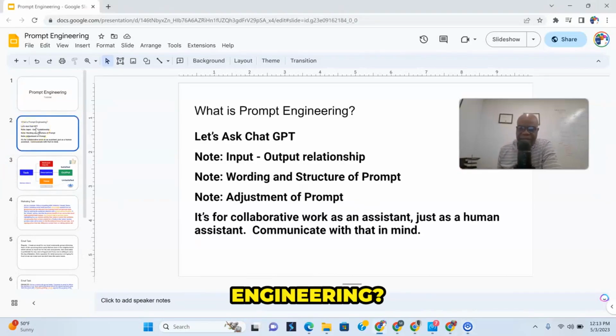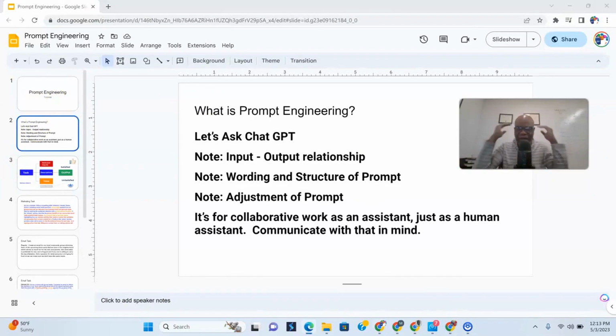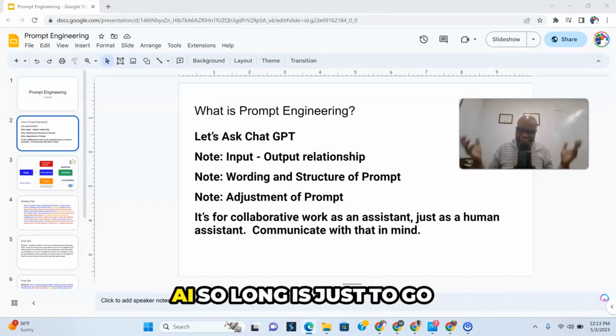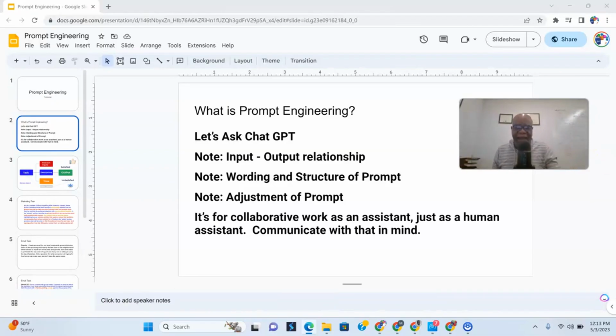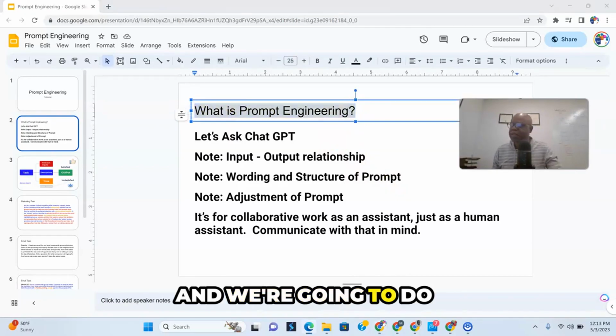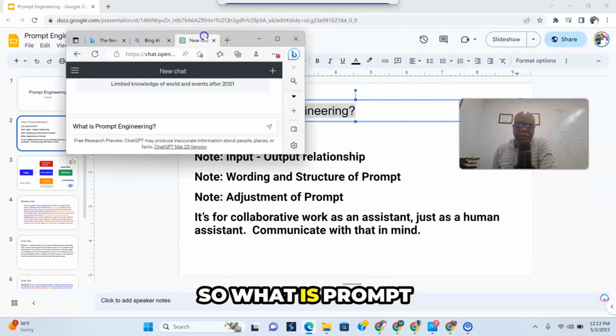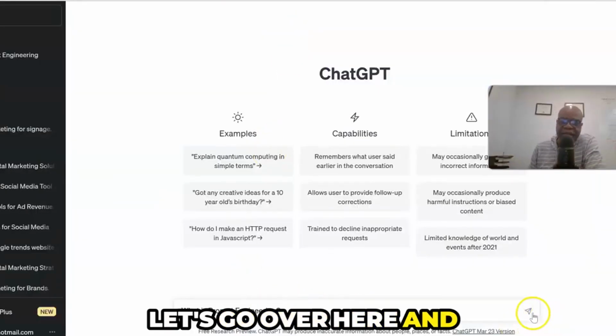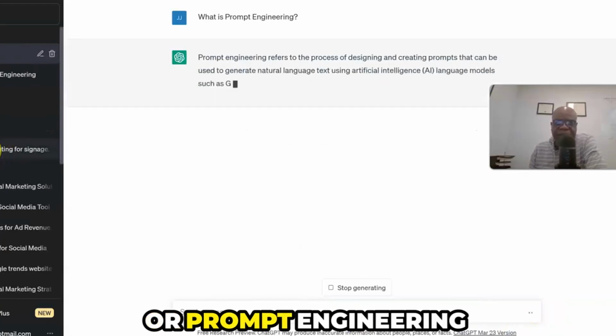So what is prompt engineering? I always like to ask now, the mindset after using AI so long, is just to go ask ChatGPT itself, what is prompt engineering? And we're going to do that right here, so it can tell us what it is. I thought it was the best place to do that. So let's go over here and ask ChatGPT what prompt engineering is.